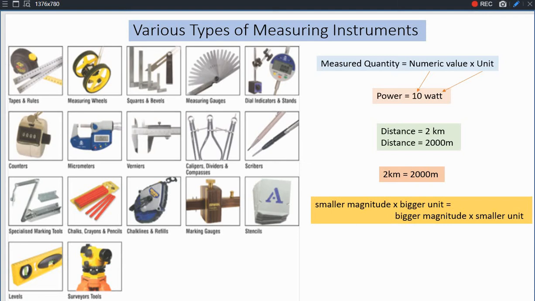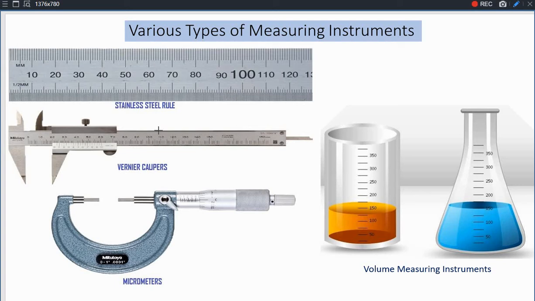And let us watch the different other measuring instruments such as the stainless steel rule, which every student is very much familiar with. And you can watch that these 3 instruments all measure length, or you can say depth or thickness of the material, of which the unit is some form of meter, either millimeter, decimeter, centimeter, or micrometer, like that.